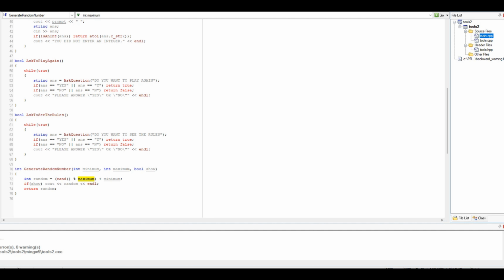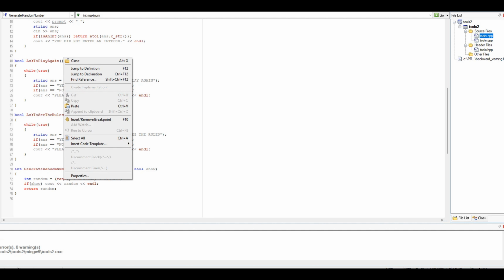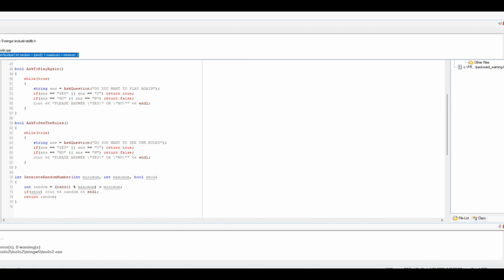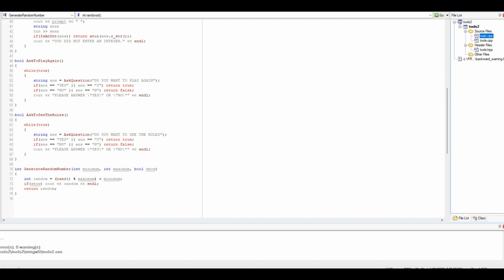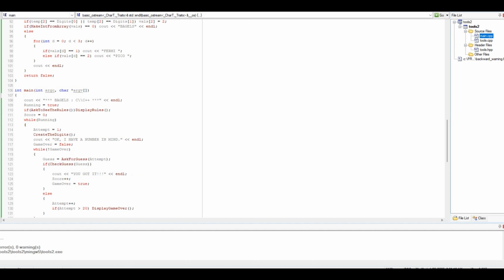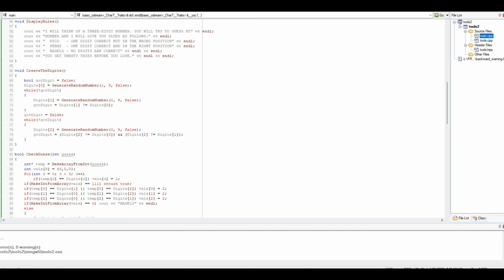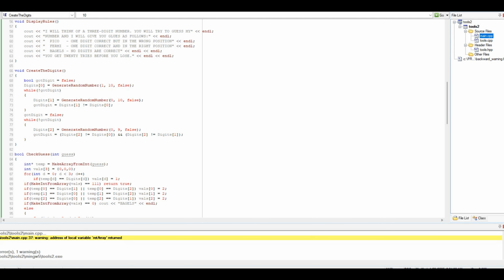Let's see. Is there a way to find out if there's a reference? Oh no, that's something completely different. That's who's using it. Okay, so I'm going to look this up real quick. I'll be right back. So I just looked it up. It is exclusive. So we need to put the number 10 here, and the number 10 here, and then we'll get 9s. So let's just try to see if we get a 9 this time.